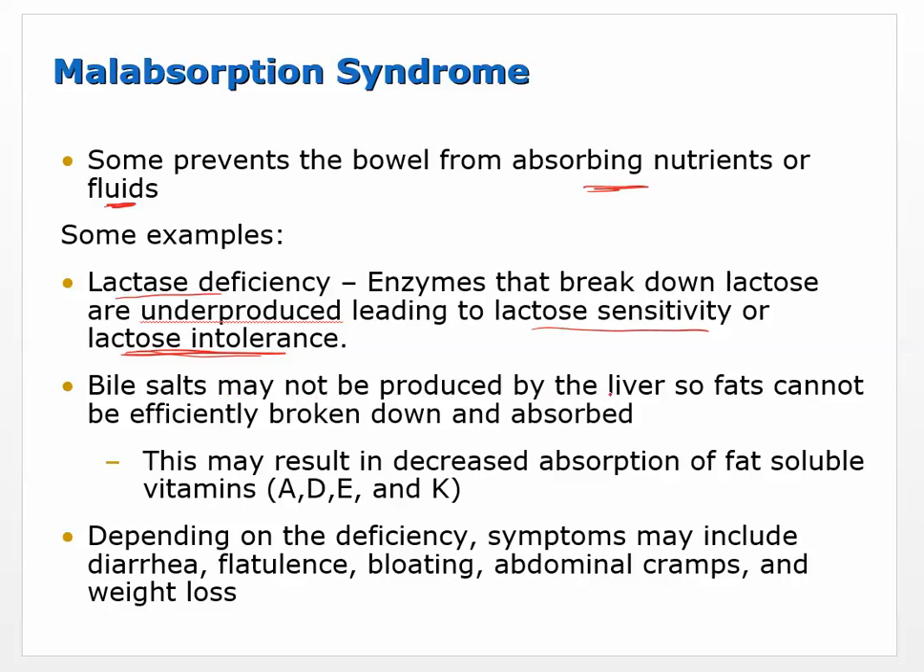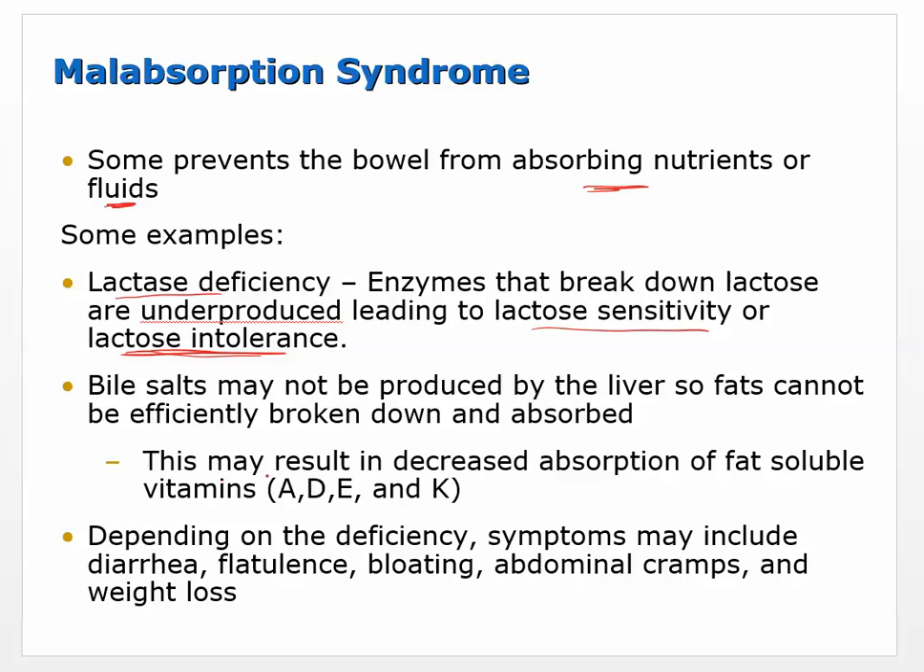Bile salts may not be produced by the liver, so fats can't be efficiently broken down and absorbed. We're going to talk a little bit more about that when we talk about liver function. But that's an important thing for fats: you have to be able to make bile salts. If you can't make bile salts, you can't break down fats. And so if you can't make them at all, you're going to have to avoid fats almost completely.